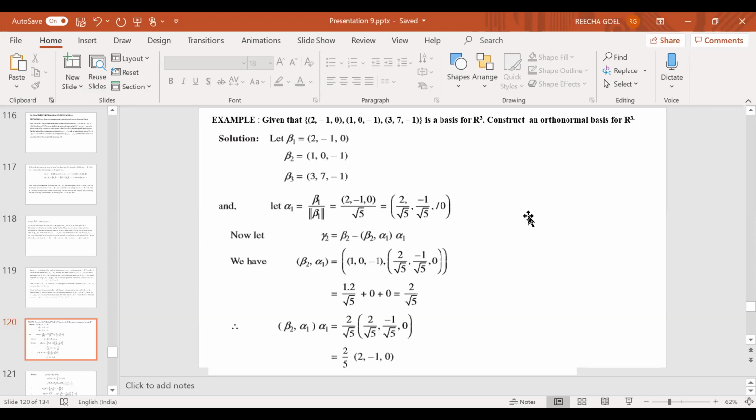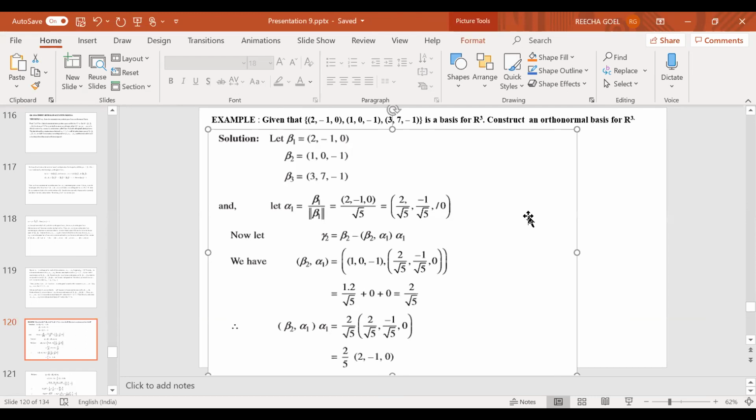So I have to consider the inner product of this vector with this vector. That I have written here: 1, 0, minus 1 and 2 upon root 5, minus 1 upon root 5, and 0. If I consider their inner product, 1 times this plus 0 times this plus minus 1 times this, you get 1 into 2 upon root 5. So ultimately you get 2 upon root 5. This is what you get.